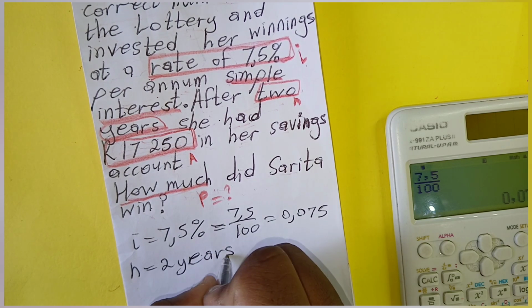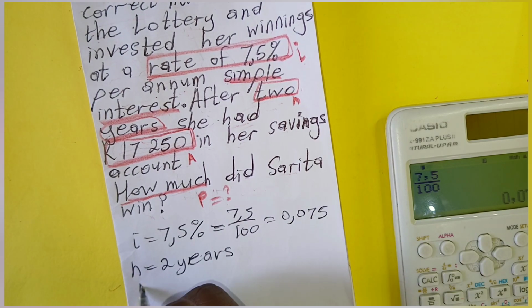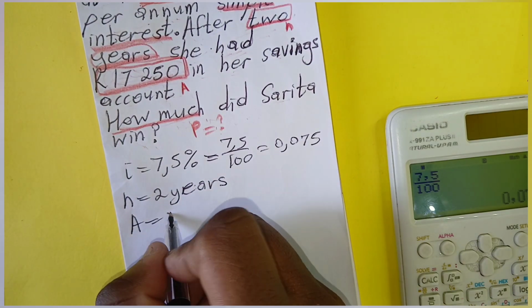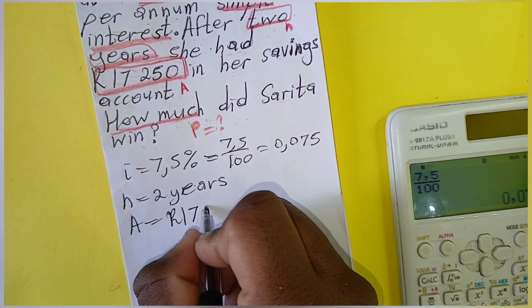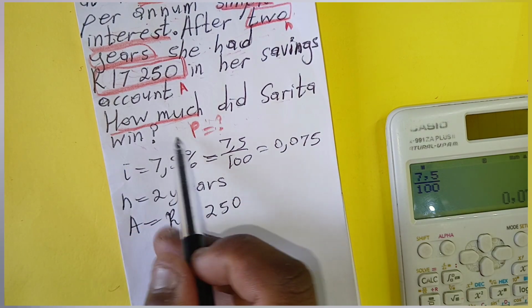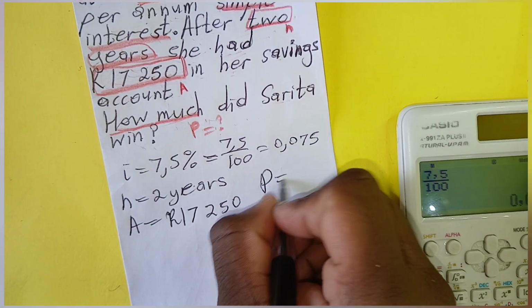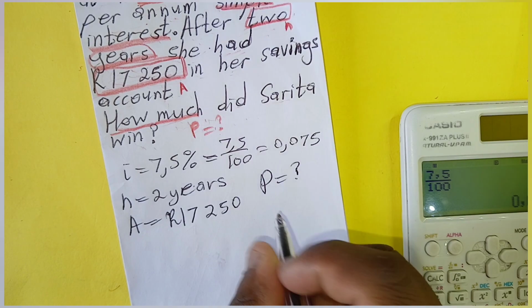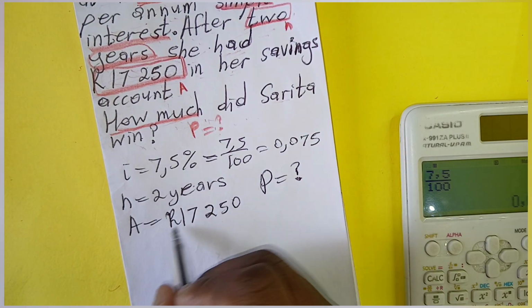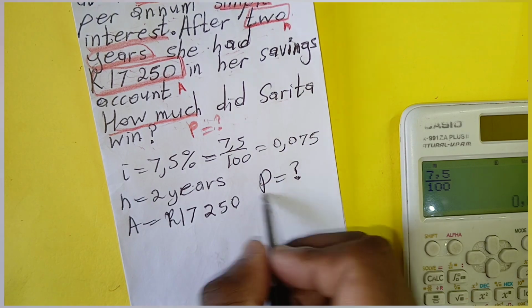And also our a value is equal to 1.7. And they want us to solve for what? For P. So this is the money that Sarita had after 2 years, after winning the lotto.